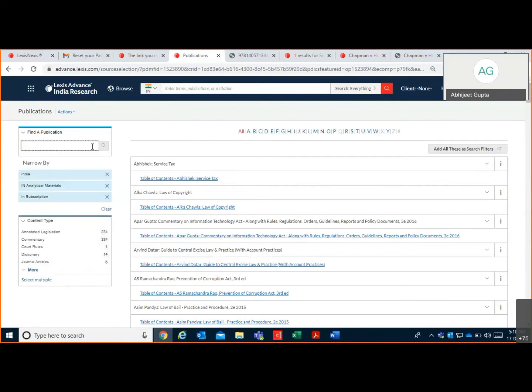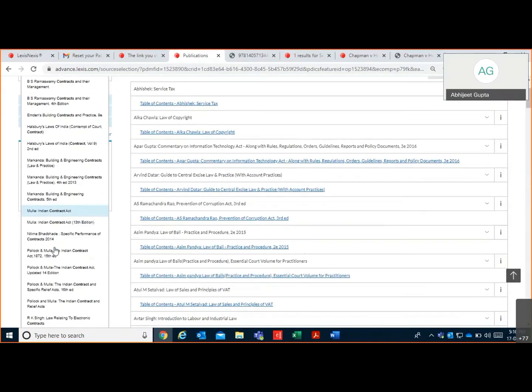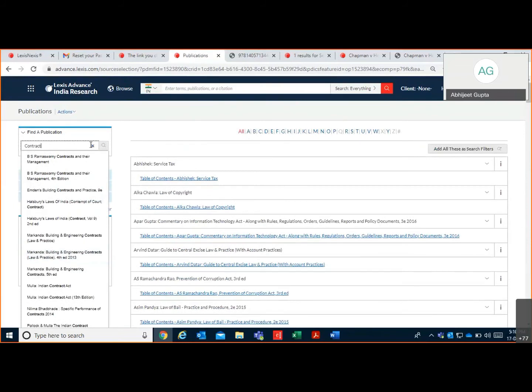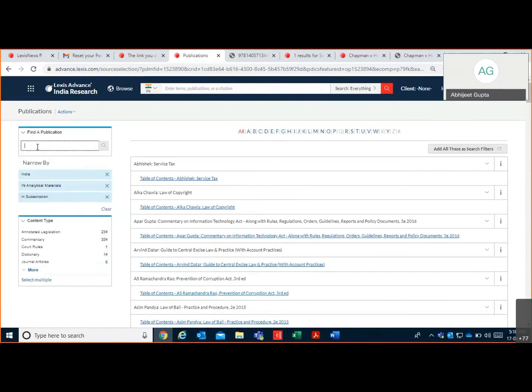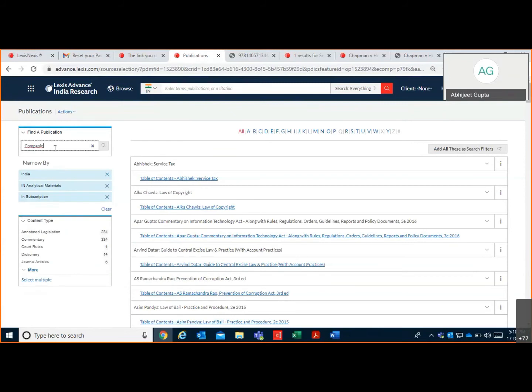Now if you want to look at, let's say, contract. Here you can see B.R. Sharma, Anson, Halsbury's, Markanda, Mulla, Nilima, Pollock and Mulla. So all these necessary commentaries are available here. Then let's say for Companies Act, Ramaiya's Guide to the Companies Act is covered here. Now this is one way. Another way is you can see one by one because here the entire commentary is alphabetically arranged.